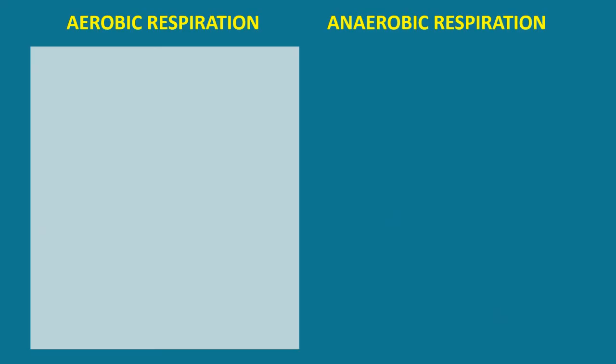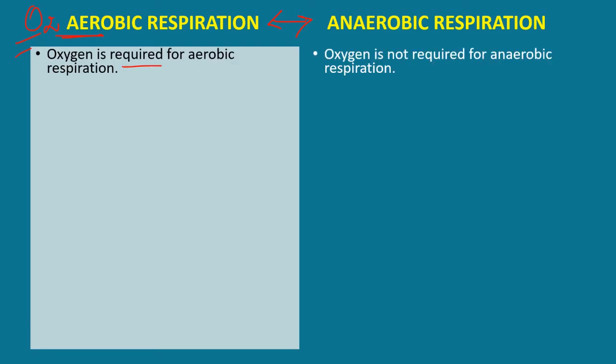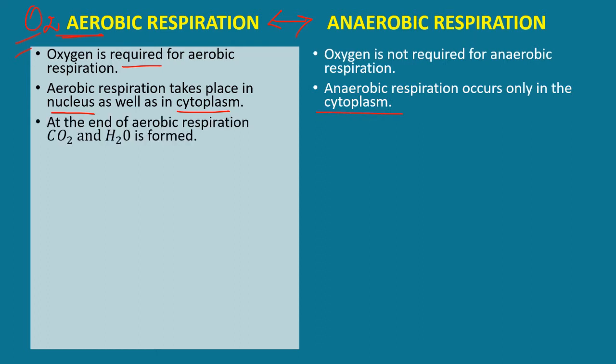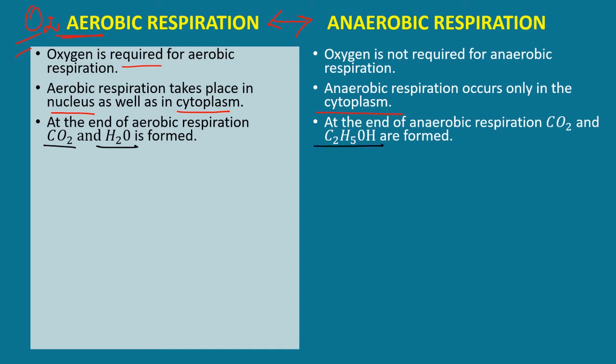Now let us see what is the difference between aerobic respiration and anaerobic respiration. As the name suggests, in case of aerobic respiration, oxygen is required, whereas in anaerobic respiration, oxygen is not required. Aerobic respiration takes place in the nucleus as well as in the cytoplasm, whereas anaerobic respiration occurs only in the cytoplasm. At the end of aerobic respiration, carbon dioxide and water are formed, whereas in anaerobic respiration, carbon dioxide and ethanol are formed.